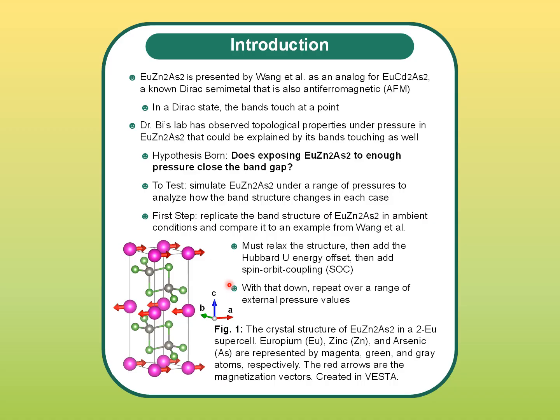pressure value. Figure 1 shows the crystal structure of our material in a 2-europium supercell, where these two chunks are each one primitive cell. The pink atoms are europium, green are zinc, and gray are arsenic. The red arrows are the magnetization vectors, or the spin directions, and the way they're opposite of each other, layer by layer, is an A-type antiferromagnetism.